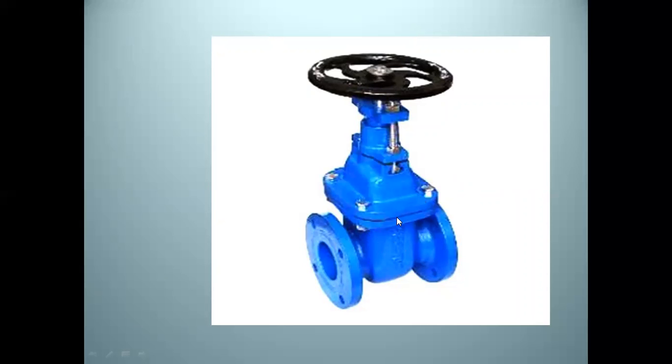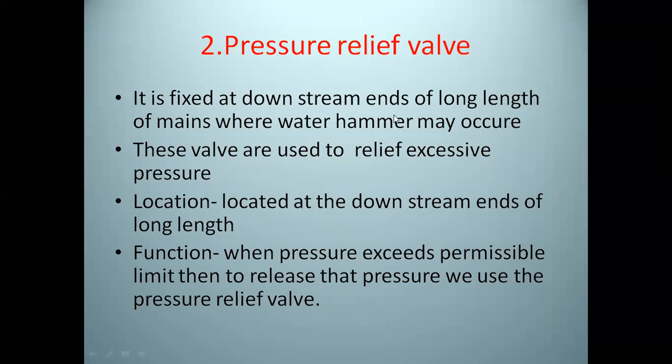See, this is the sluice or gate valve which can be used at the intersection of pipes or at the street corners. Then after the sluice or gate valve or stop valve, the second type of valve is the pressure relief valve. It is fixed at the downstream ends of long lengths of mains where water hammer may occur.